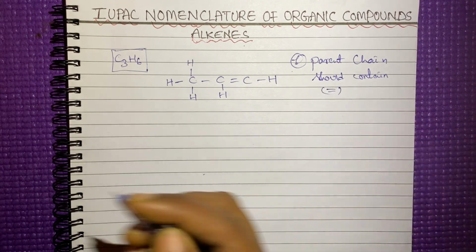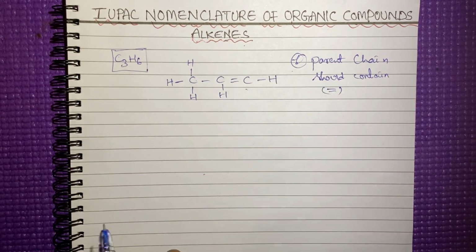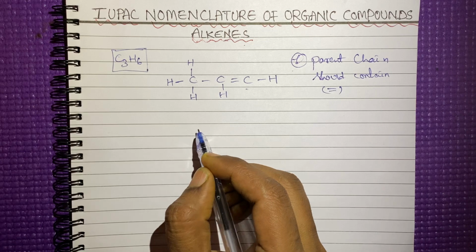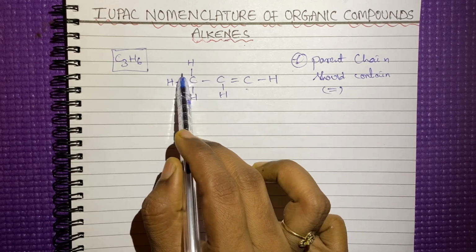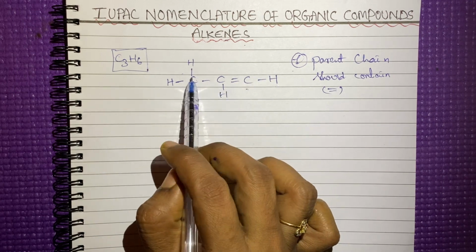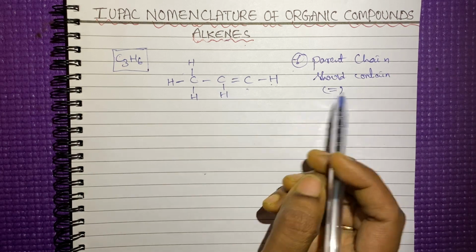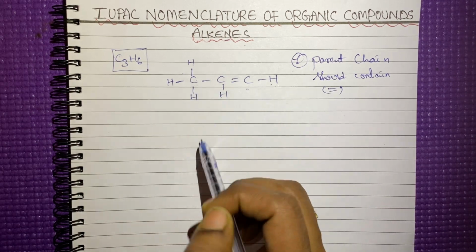This is an alkene, so it should contain at least one double bond. For example, here it is having only one chain. You can select it as the parent chain. Here there is no second option. It has only one chain.